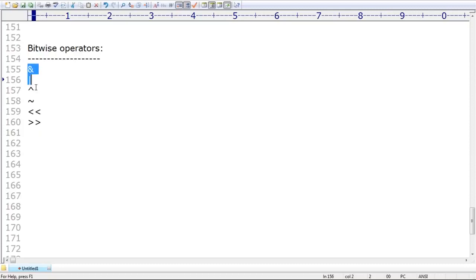Sir, make sure these operators, and, or, xor like this, we can apply for int type and for boolean types. Remember this one. For the int type you can apply, for the boolean types you can apply. By mistake, if you are trying to apply for any other type, immediately we are going to get an error. Remember that, sir. Applicable only for int and boolean. Make sure, sir. Very simple.